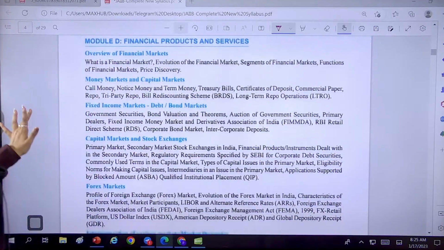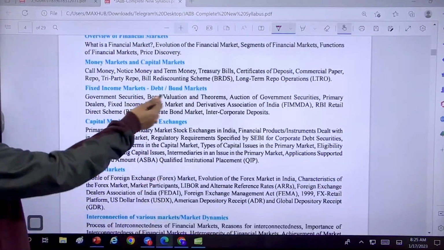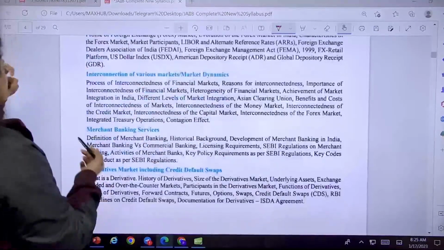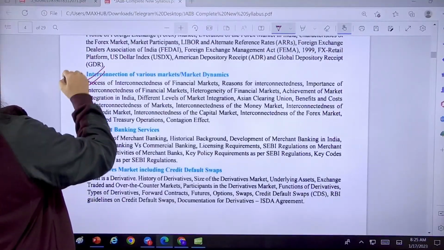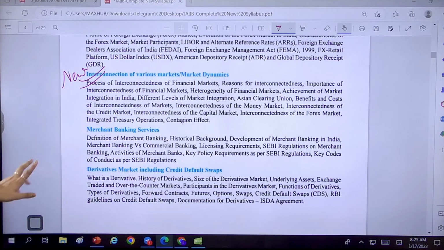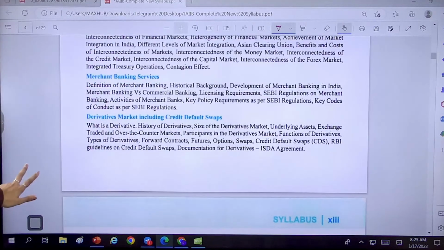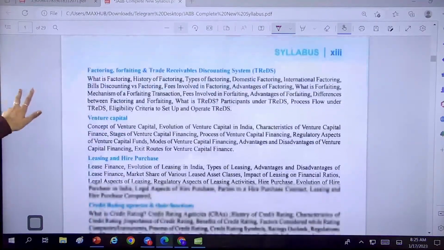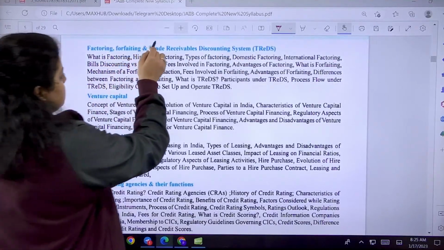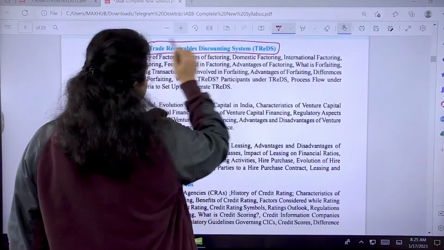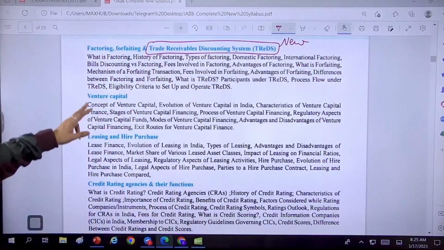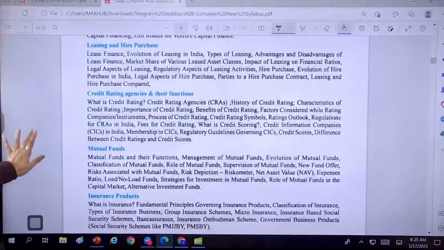Okay, apart from that, money market and capital market is there, fixed income market, bonds, that is there, capital market was there, forex market was there. Now this interconnection part will be new. You have to link the markets' interconnection, that is new. Merchant banking was the old one, derivative is the old one, factoring, forfaiting, trade related receivables. This trade related receivables is a part of a new syllabus of yours, but the factoring and forfaiting is not new, nor the venture capitalist, nor the leasing and hire purchase.